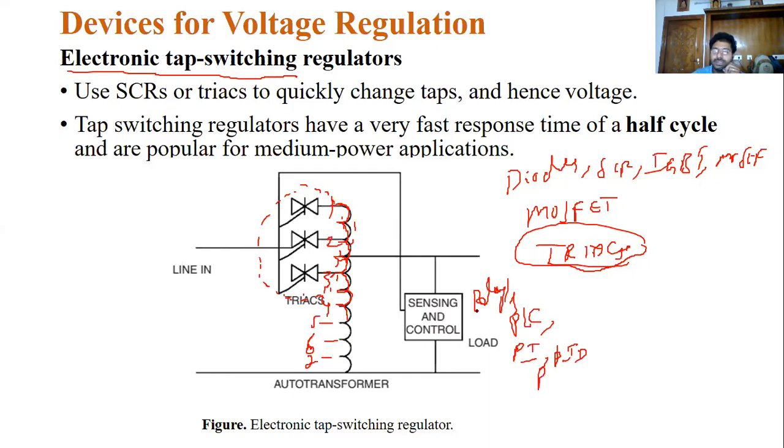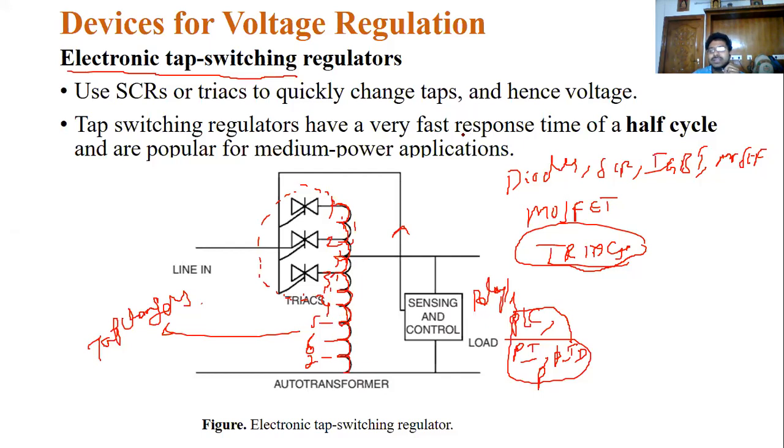These controllers sense the voltage levels, and this information is passed on, so according to it the triacs connect the tap changers, either injecting voltage or lowering the voltage levels.